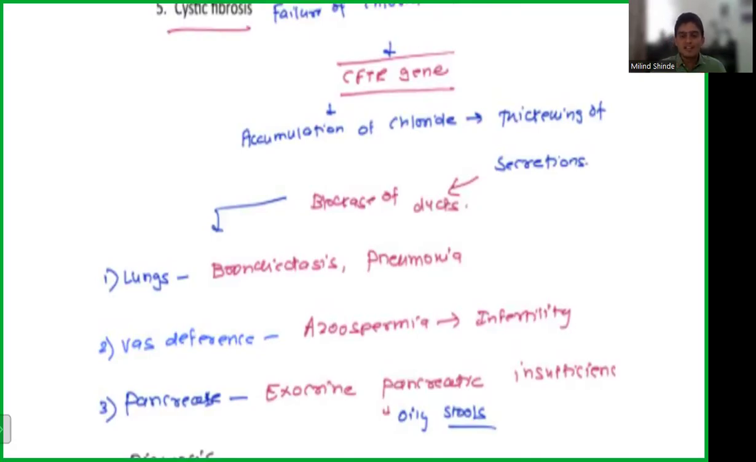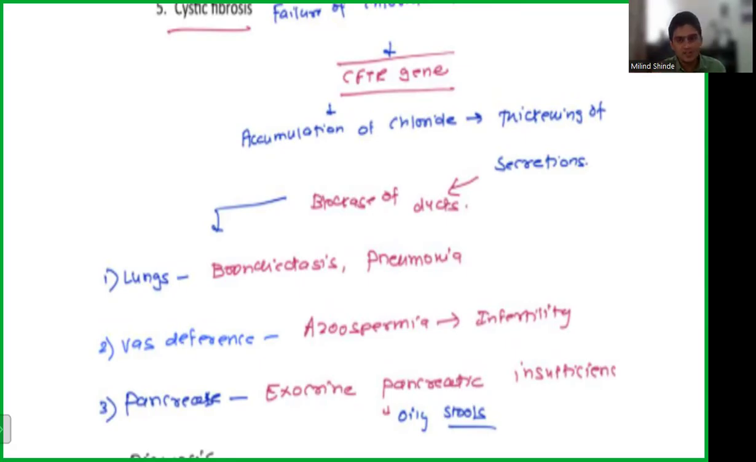So wherever there are ducts, see when you have a lot of sweat, it's salty, right? Because of a lot of chloride and sodium that you have. So if you have a lot of chloride in your body, it is going to block all the ducts in your body. So wherever you have ducts, like in lungs, alveolar are like ducts. You have alveolar ducts, they are blocked. So you have bronchiectasis, pneumonia.